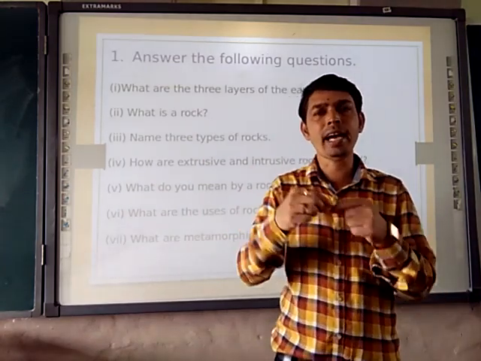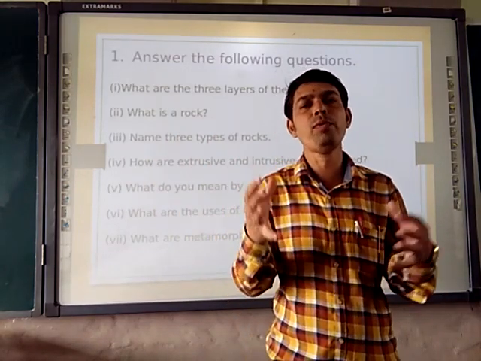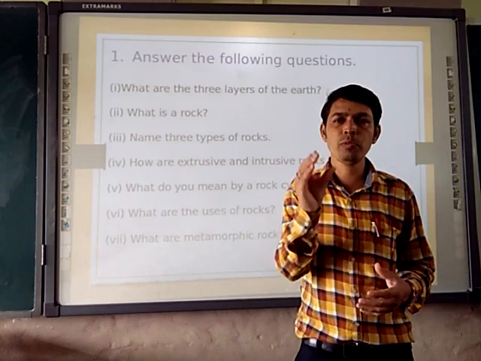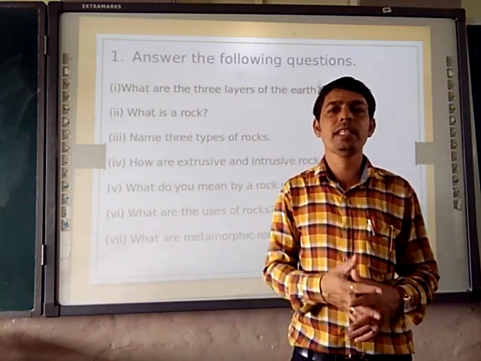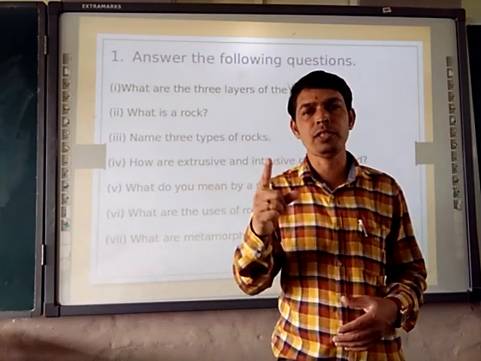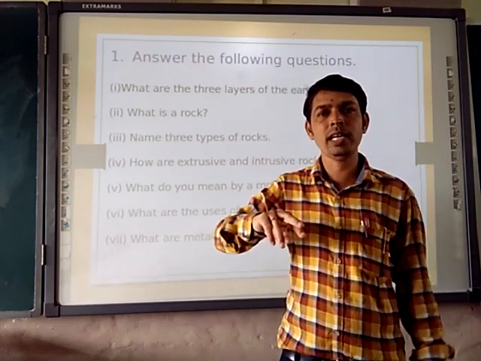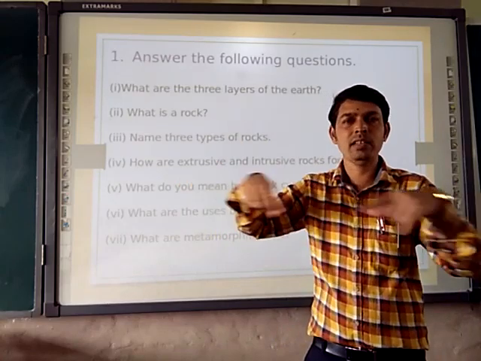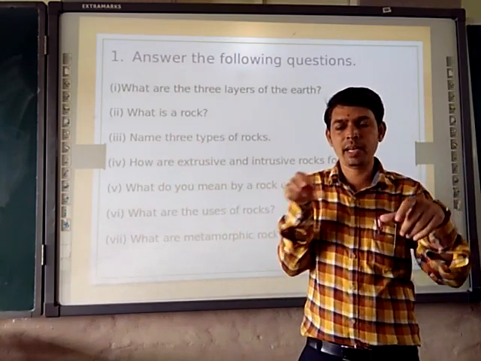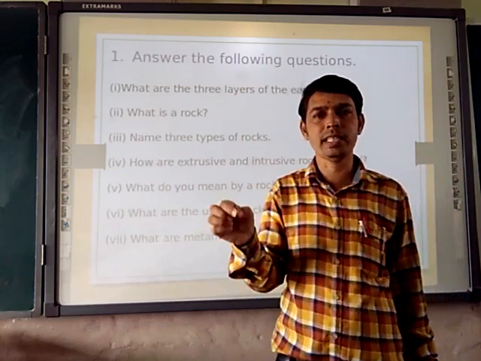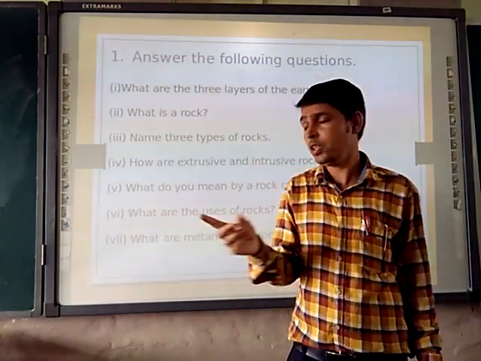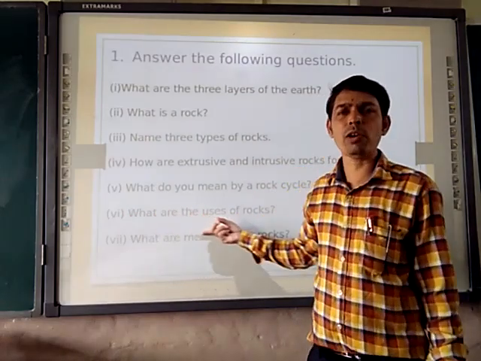In addition to it, we are using the rocks for playing purposes. Small rocks, which we call stones, we play games with. One game is Pittu, keeping 7 stones. Another is Stapu, making triangles and placing 1, 2, 3 stones on that, and we play. Again we play Gitti with 5 stones. So we have many uses of rocks.